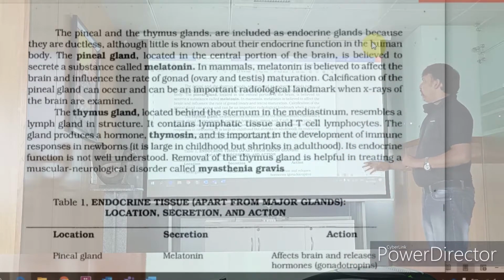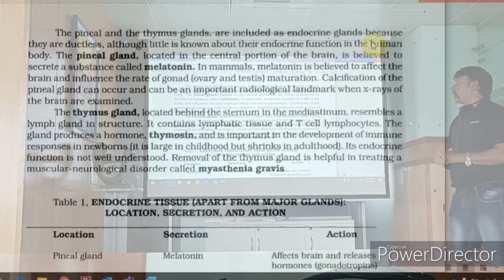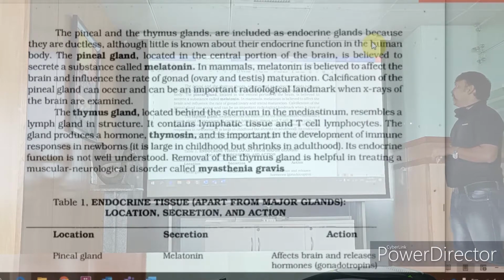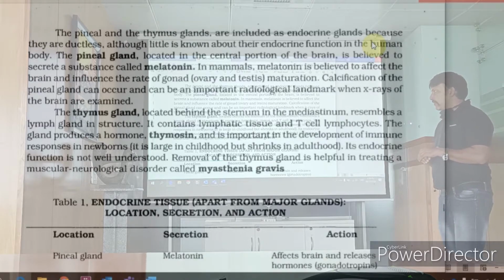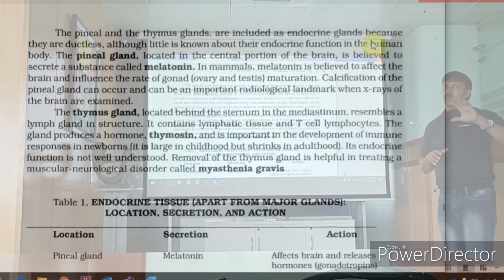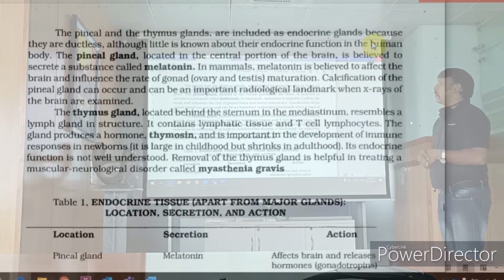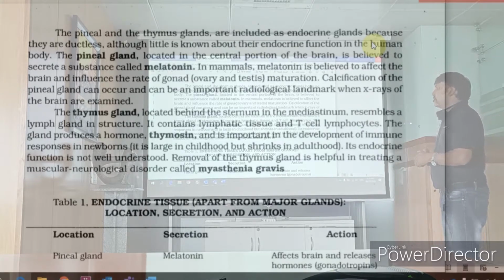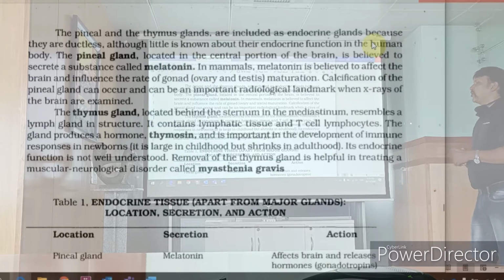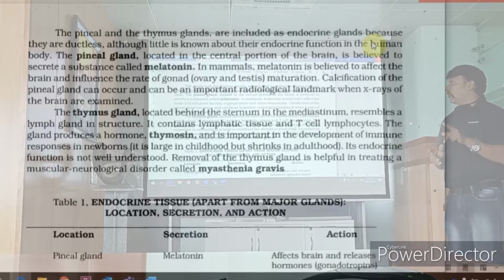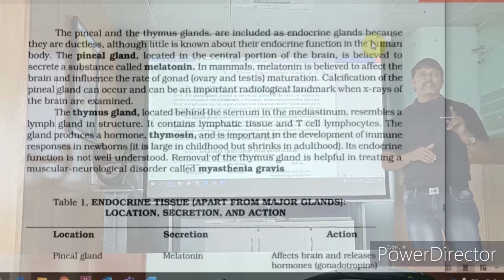Now, the thymus gland is located between the sternum, remember sternum, the central breastbone, in the mediastinum. It resembles a lymph gland. It contains lymphatic tissue and T cells, lymphocytes. Remember we talked about WBC cells. The gland produces a hormone known as thymosin. It is important for development of the immune response in the newborn. The endocrine function is not well understood, but removal of the thymus gland is helpful in a muscular neurological disease.